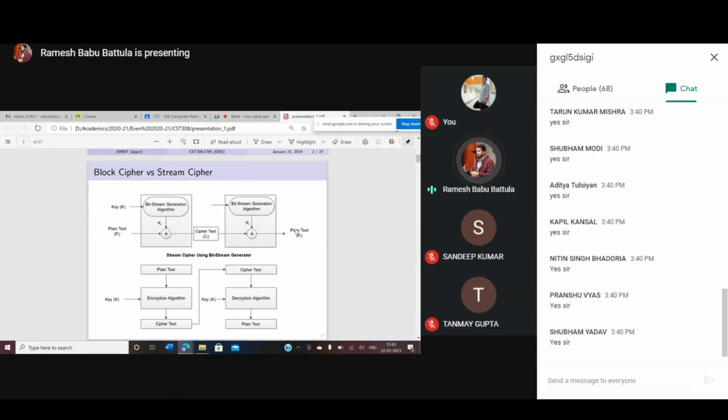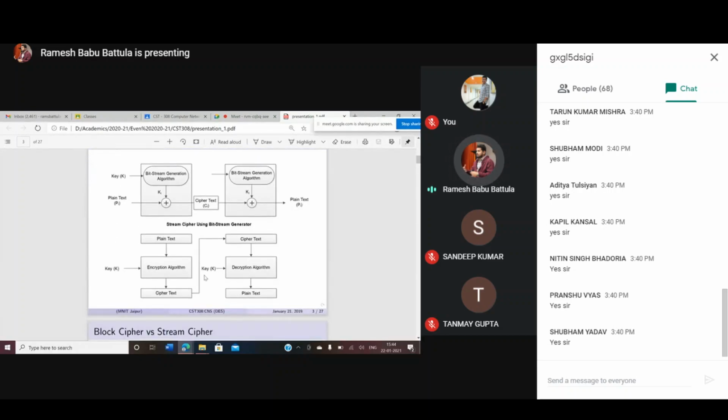Are you clear what I'm saying? Stream ciphers are very powerful when you maintain a random bit sequence, but the weakness is how to convey this information to the receiver. That's the biggest challenge. That's why block cipher is very popular.